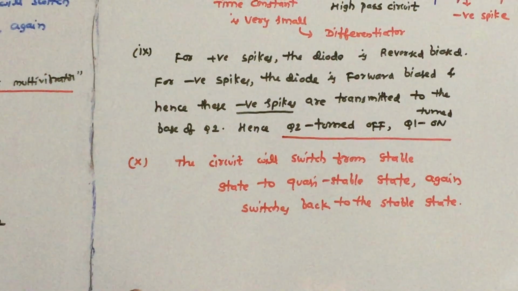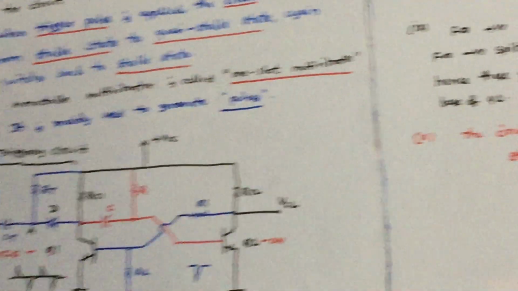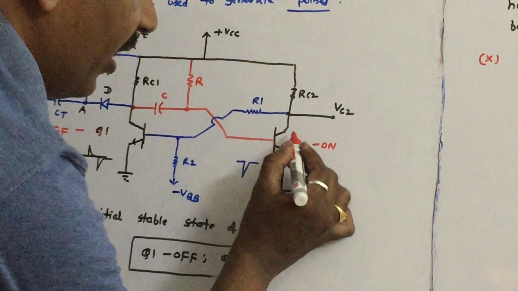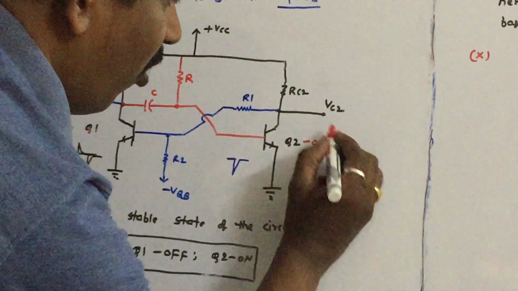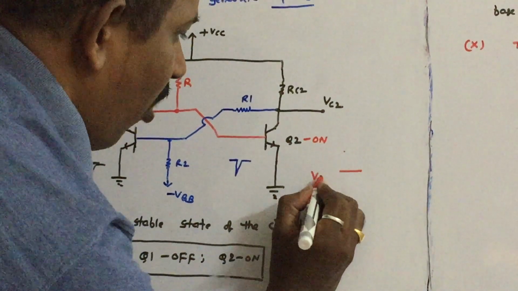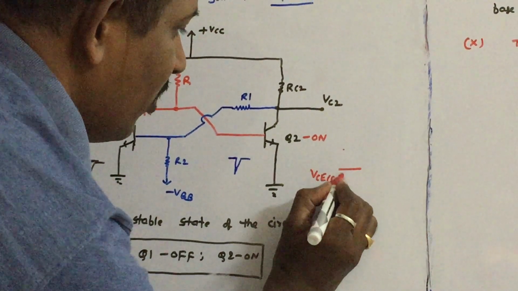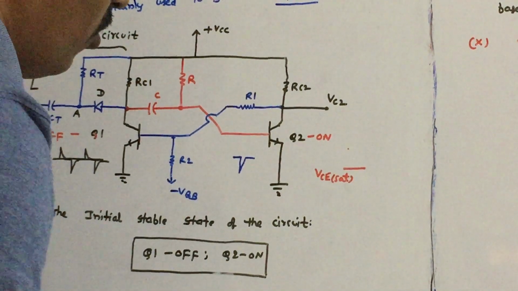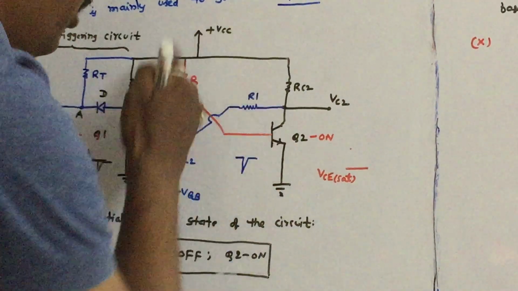The last point you can mention is that initially Q2 is in on condition. Once Q2 is in on condition, what is the output? The output is VCE saturation. Once this Q2 is turned into off condition, VC2, the output, is connected to VCC.